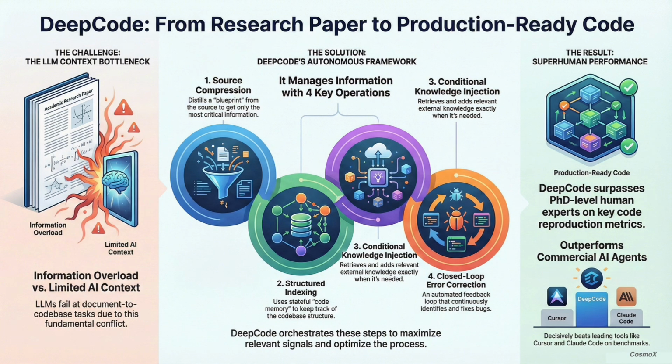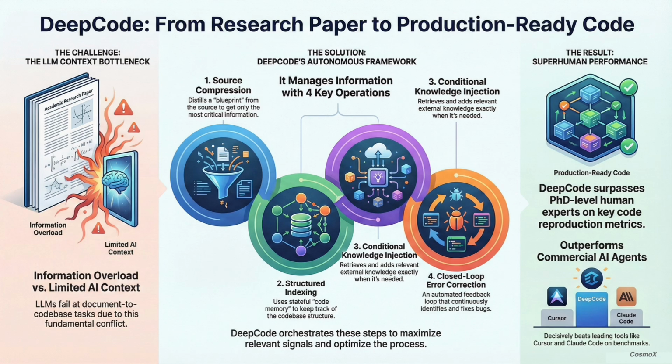Right, so that solves the internal memory problem. But what about external knowledge? Stuff that wasn't in that initial blueprint, like a specific library it needs. That's operations 3 and 4. For that, they use conditional knowledge injection via RAG, retrieval augmented generation. RAG. We've talked about that before. We have. And here it means the agent only pulls in those super specific external details at the exact moment it needs them. It keeps the working context clean. And then the final critical step, closed loop error correction. It runs the code, finds the bugs, and just fixes them over and over until it works.